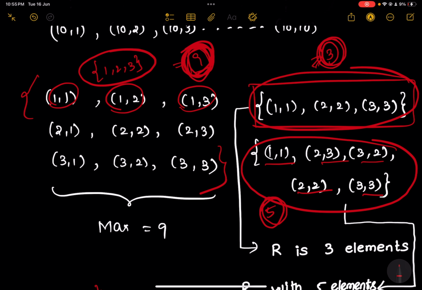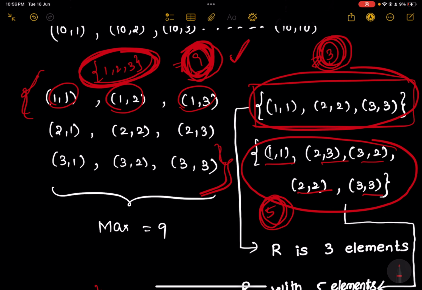So the bottom line is that when you have a set containing a specific number of elements, you can form equivalence relations which have different cardinalities. So the cardinality of this equivalence relation is 3, the cardinality of this equivalence relation is 5, and the cardinality of this particular equivalence relation is 9. And this is the maximum cardinality that you can achieve.